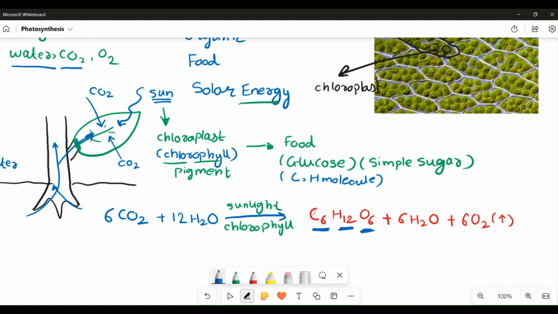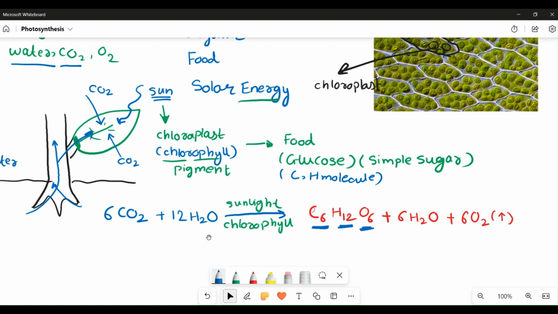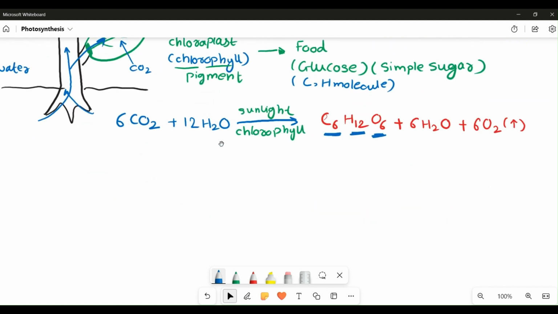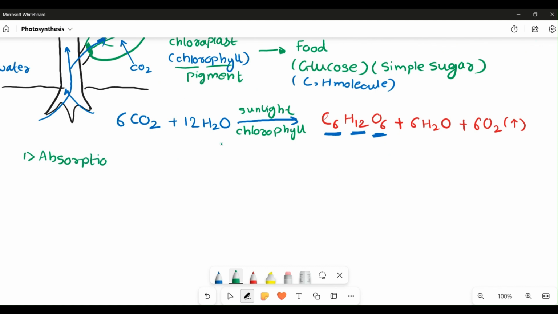Now, this process of photosynthesis is quite astonishing and generally has a fixed mechanism. As I've told, the first thing any plant will perform during photosynthesis is the absorption of solar energy.